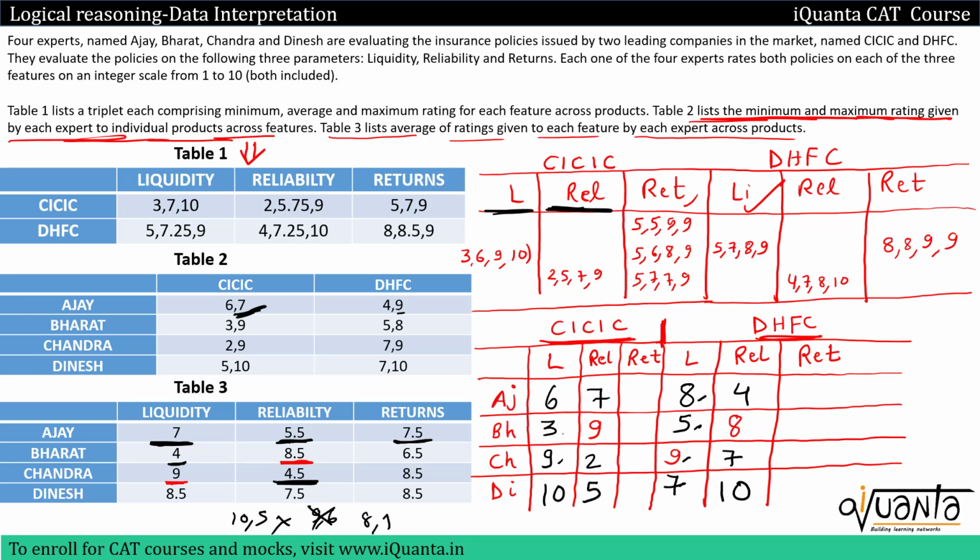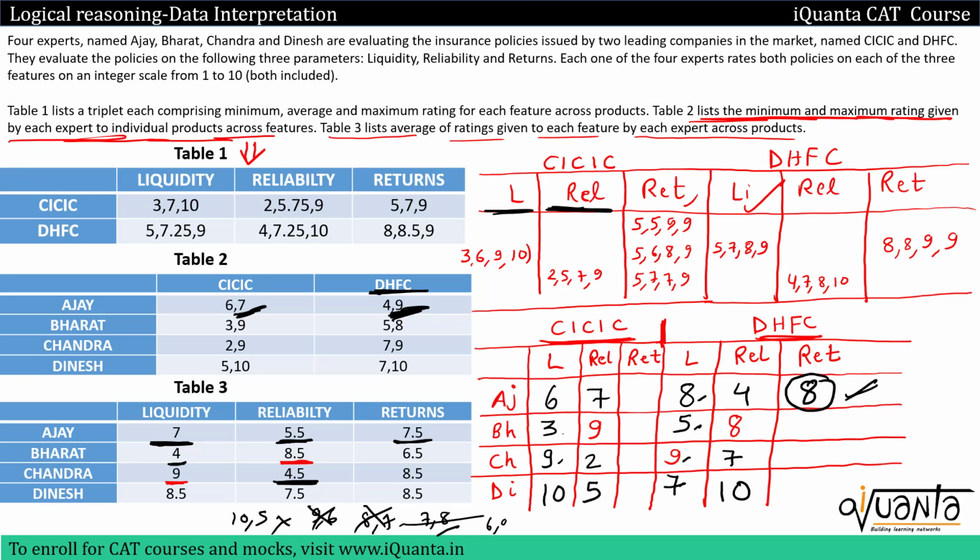So this would be gone. 8 7 will automatically go. Then 7 8. So in that case, I'll have to put 8 over here in returns under DHFC. But now we can see here that maximum rating in DHFC must be 9, but here it is 8. If we look at DHFC and all the three features, it is 8. So this won't be possible.